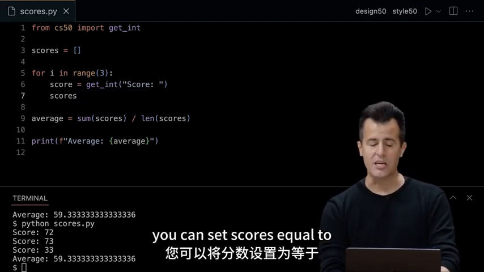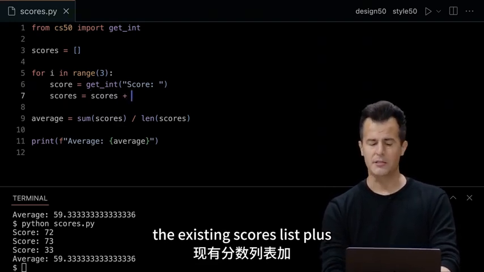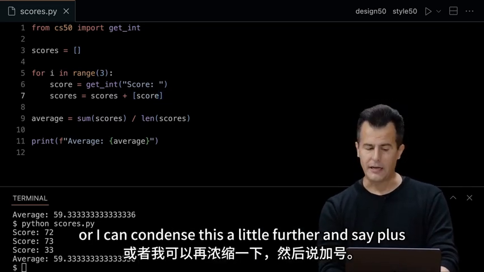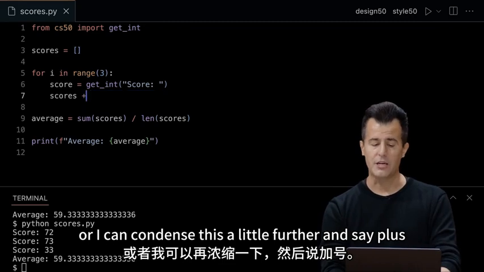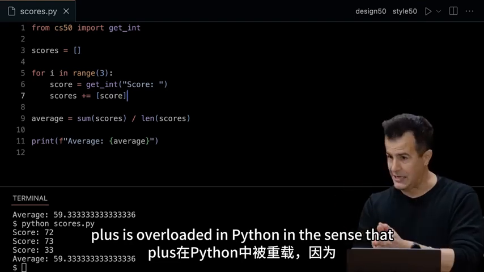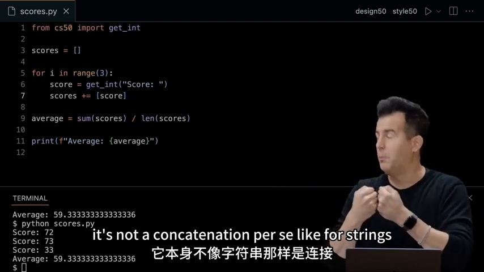You can set scores equal to the existing scores list plus another mini list containing just that score. Or I can condense this a little further and say plus equals score. So it turns out plus is overloaded in Python in the sense that it's not a concatenation per se like for strings, but it's append.